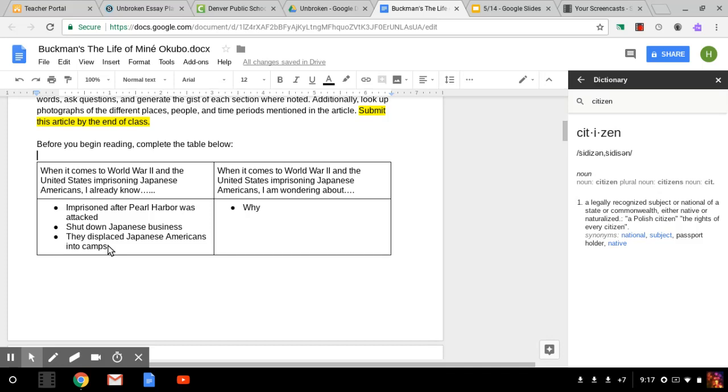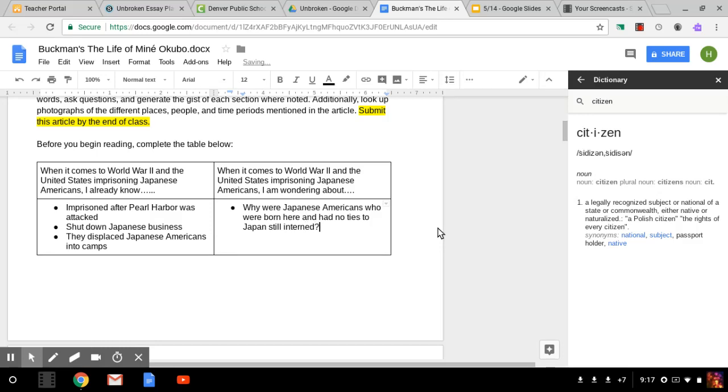And out of fear, America was afraid that every Japanese American was part of Japan's plan to defeat us in World War II. So here I'm going to ask some questions. So why were Japanese Americans who were born here and had no ties to Japan still interned?